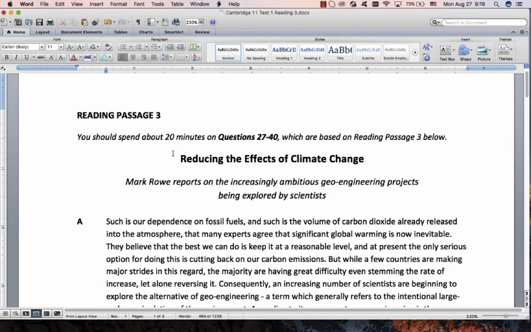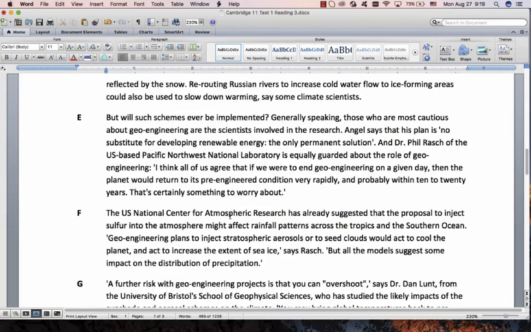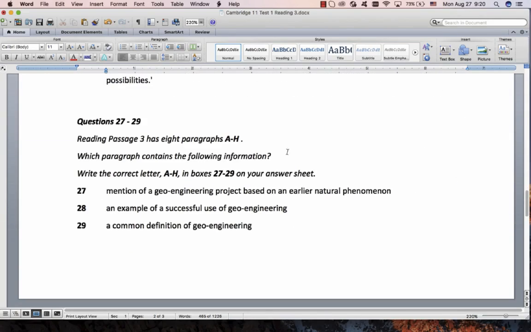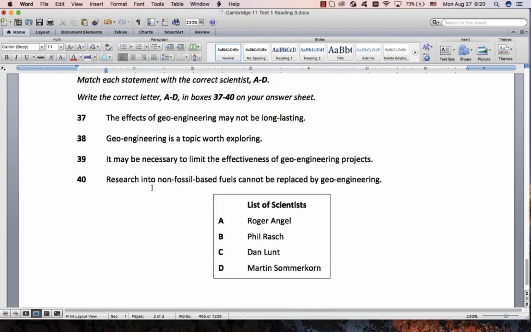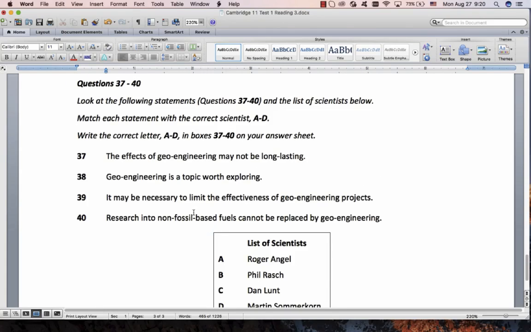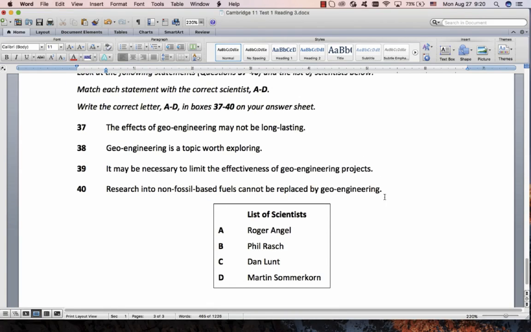Okay, on to passage 3, reducing the effects of climate change. I just want to quickly say, let's see what we've got here. This is slightly difficult, but there's only 3 of them. We've got another gap fill and then statements to people. This was actually quite an easy test.